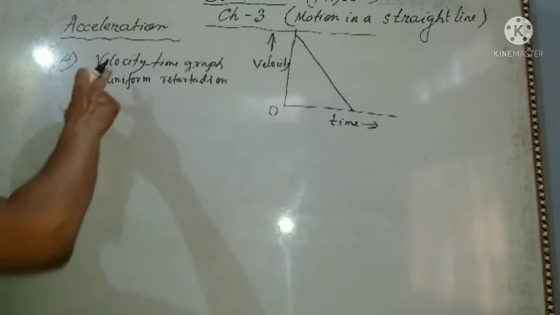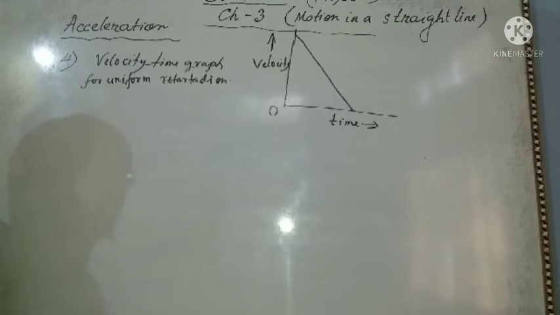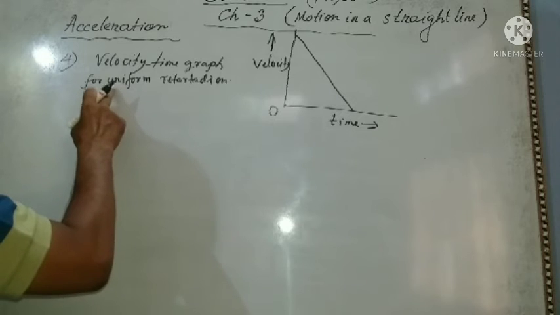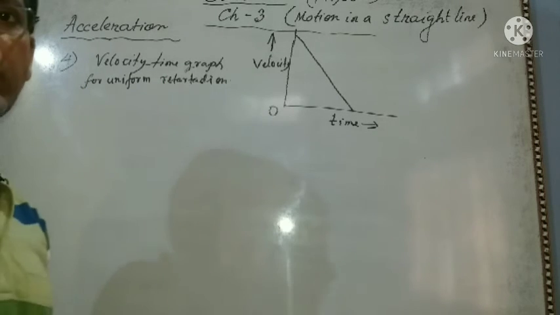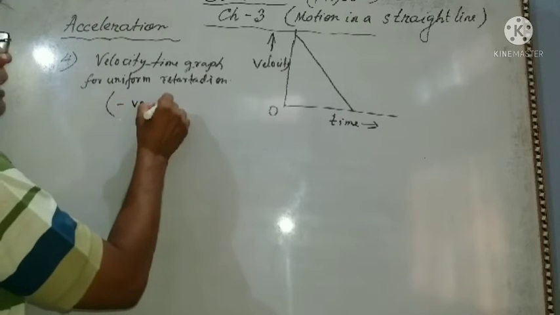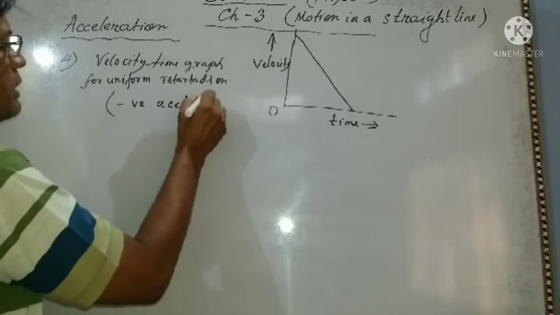This is the velocity time graph for uniform retardation or negative acceleration.